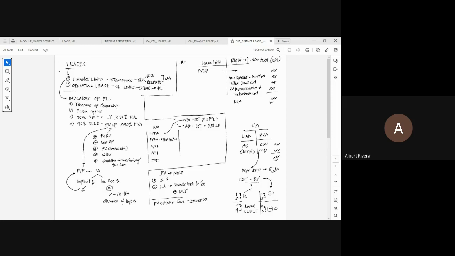On the other hand, if there is no chance, potential, or probability that the underlying asset will be transferred to the lessee at the end of the lease term, then deduct the residual value only if it is guaranteed. And that is the concept of finance lease related to the lessee. Let's now solve problem 1.